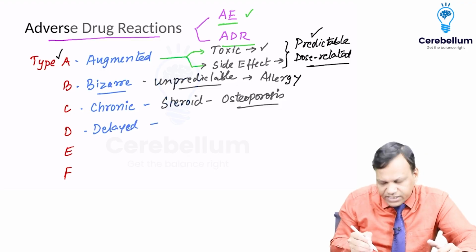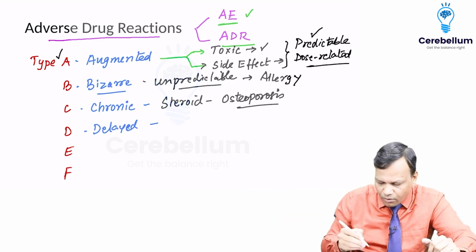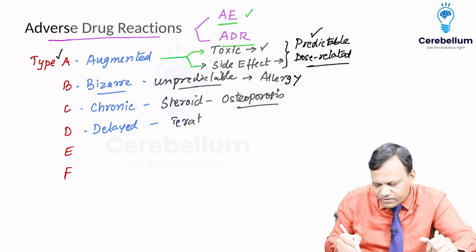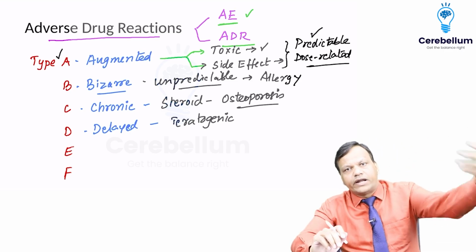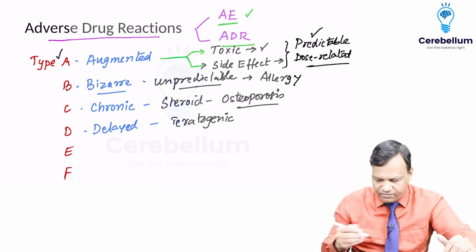Delayed means we have given the drug now and the side effect will occur later on. One of the very important delayed side effects is teratogenic effects. We have given the drug now to the pregnant female, and after 9 months the baby will suffer from some malformation. So these are called delayed side effects.